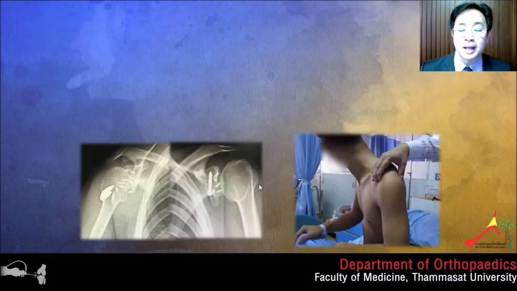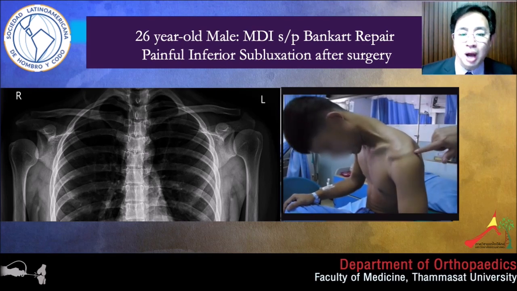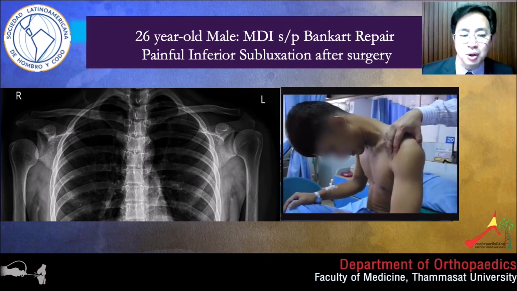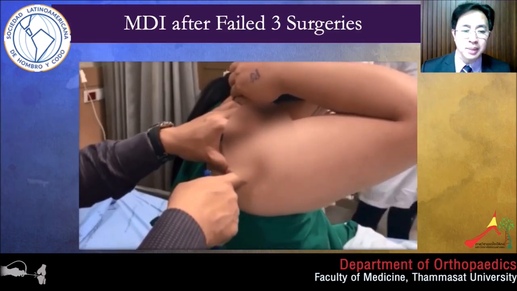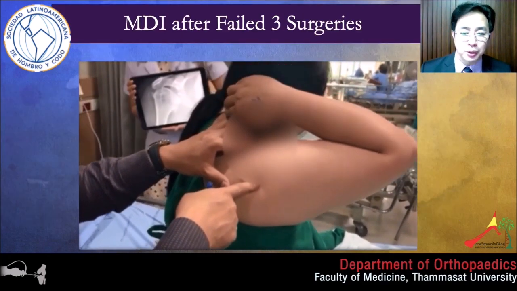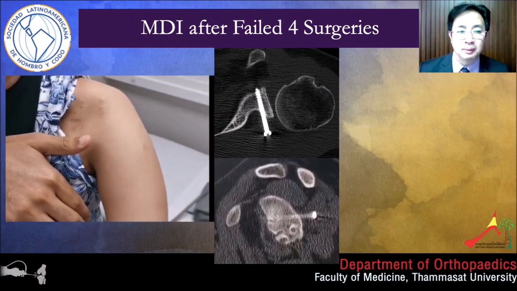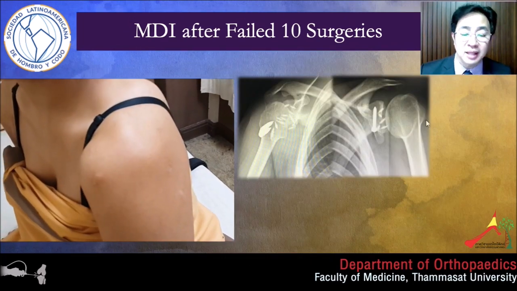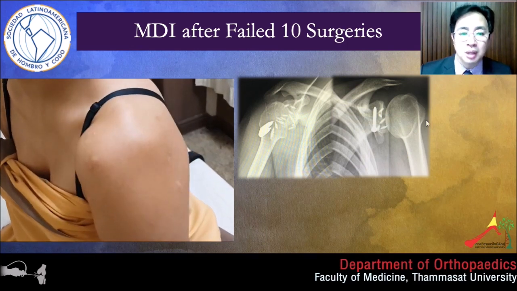Here are some complications. This MDI patient was operated on with Bankart repair without inferior capsular shift. So after surgery, the patient had painful inferior subluxation. This MDI patient after 3 failed surgeries. This MDI patient after 4 failed surgeries. This MDI patient after 10 failed surgeries, both sides, because she's born loose.